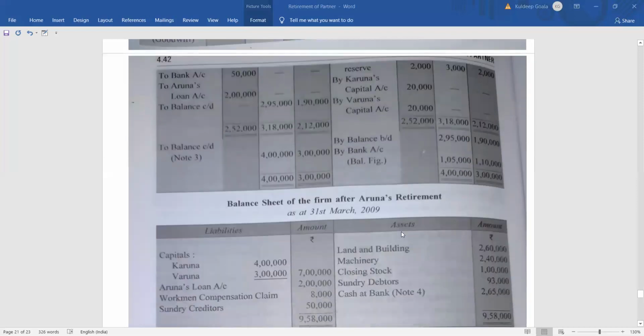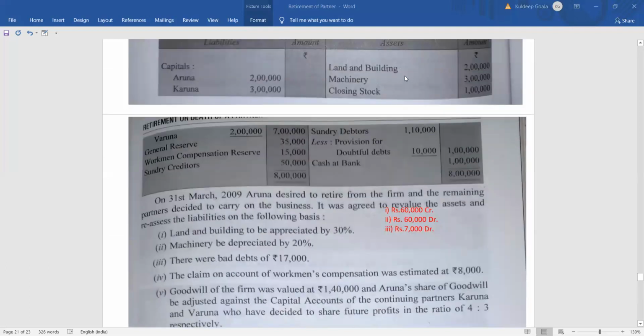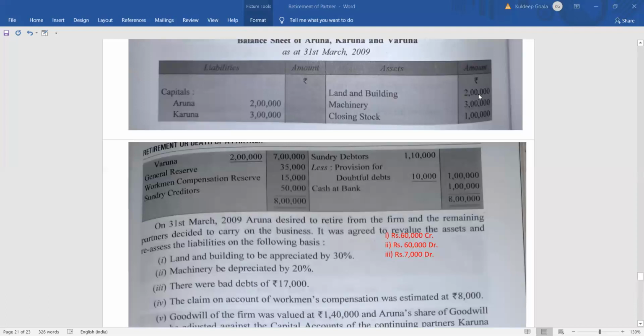Then after that, what will you do? We'll go for the preparation of the balance sheet. So how to prepare the balance sheet? The balance sheet is here. First of all, we'll go with the asset side. Land and building value increases by 60,000, so it will become 2,60,000. Machinery decreases by 60,000, so it will become 2,40,000.